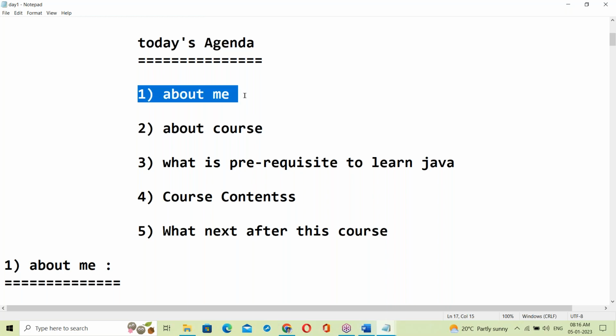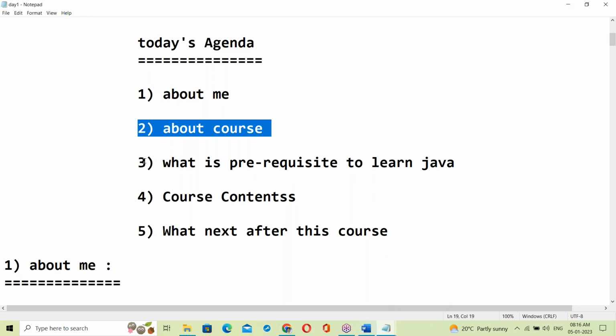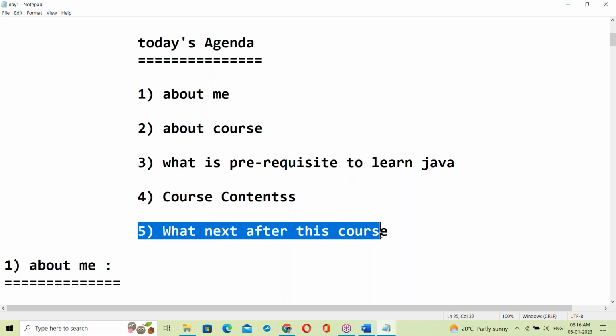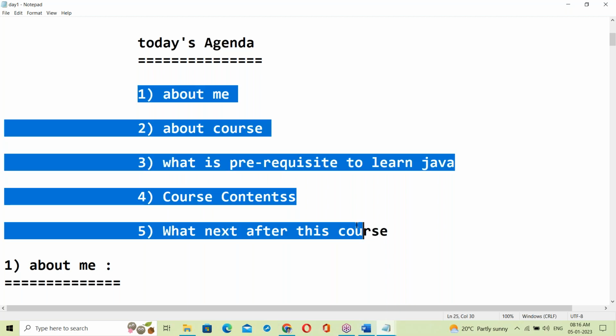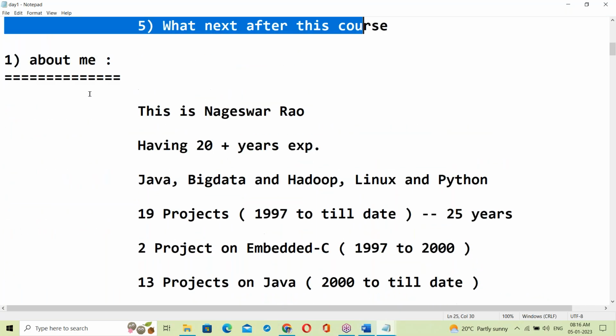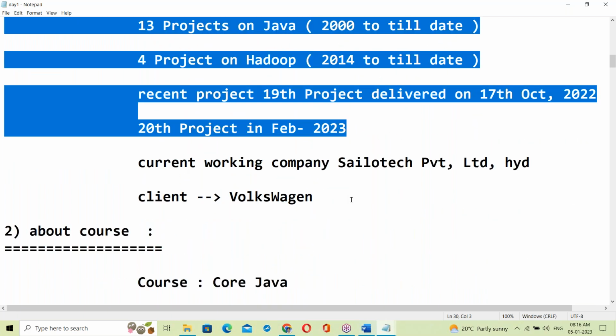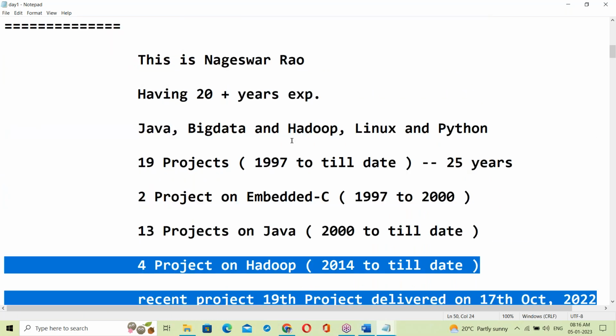Yes, the about me introduction was given here. About the course: what the prerequisites to learn Java are, the course contents, and what comes next after this course. Only these things were discussed. First my introduction, my complete experience, was clearly explained.